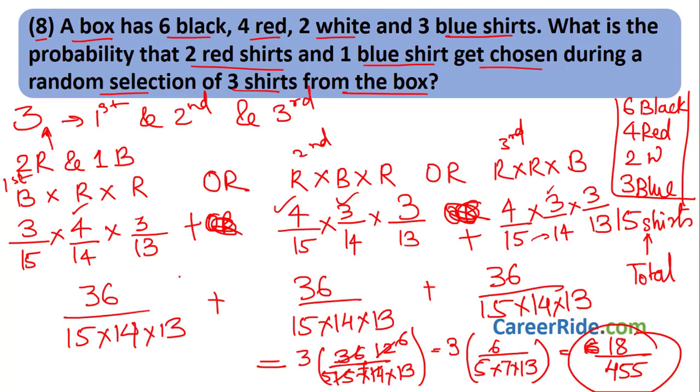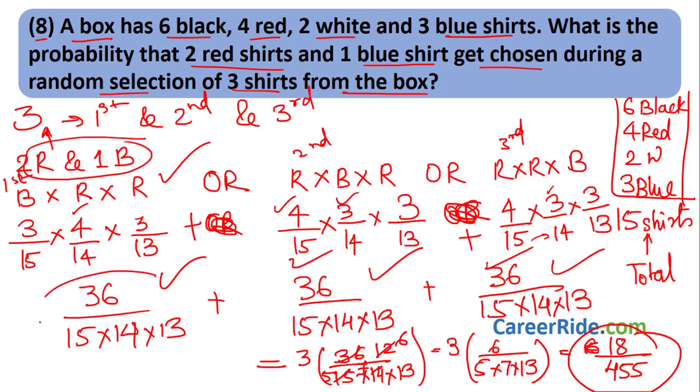If you see carefully, in all 3 cases you have the same probability. So whenever you have such a scenario where you have to choose 2 red and 1 blue, and you can choose it in 3 different ways, just remember, find the probability for 1 and just multiply it by 3. You will be getting the same probability in each case. So just find this, multiply by 3. Okay, moving to the next question.